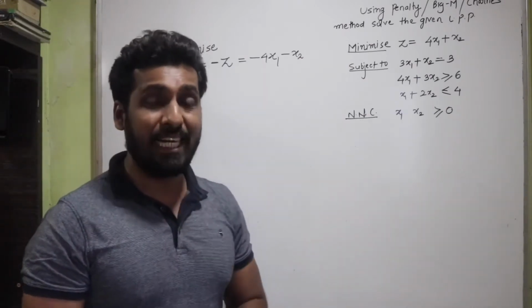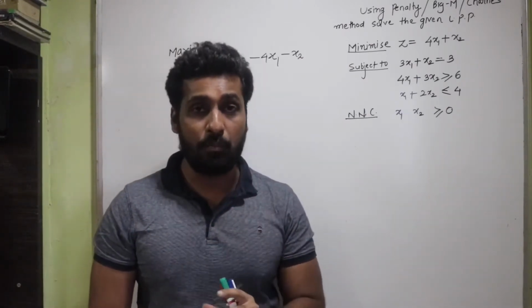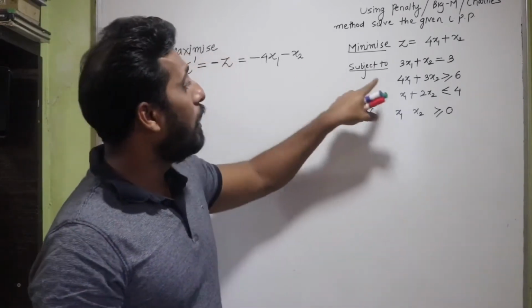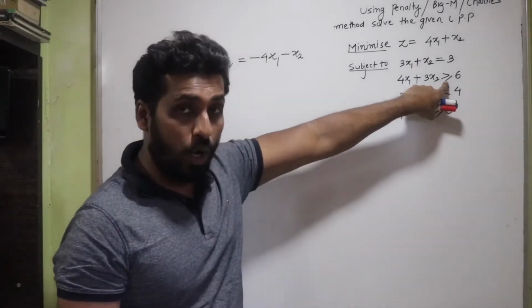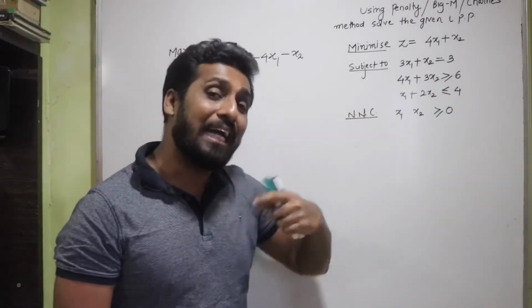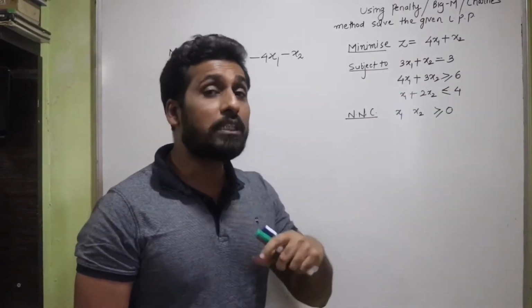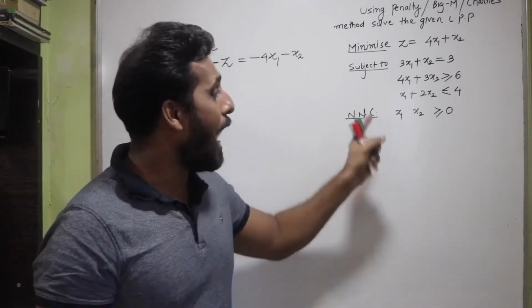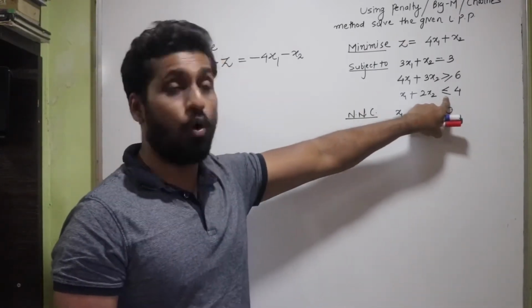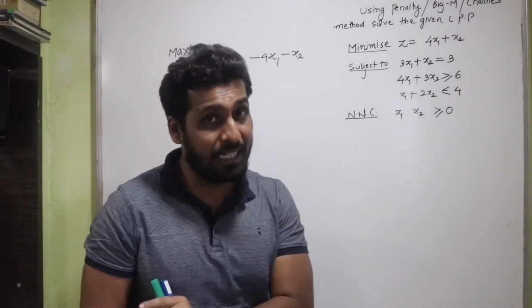Now as I said, in the simplex method we remember that if our inequation is of greater than or equal to type, then we add something called a surplus variable. Actually, we subtract the surplus variable, isn't it? And if you have a less than or equal to type of inequation, we add a slack variable.